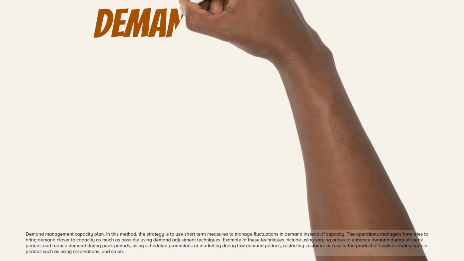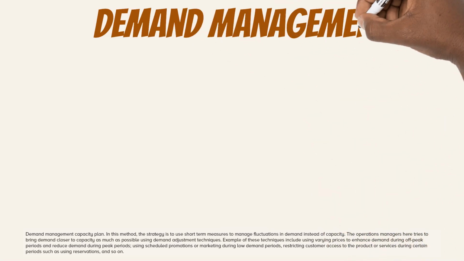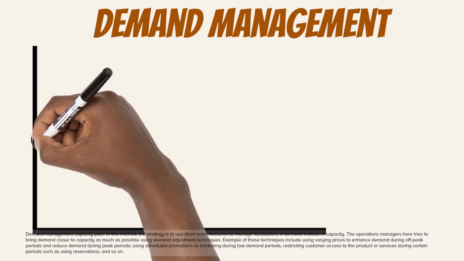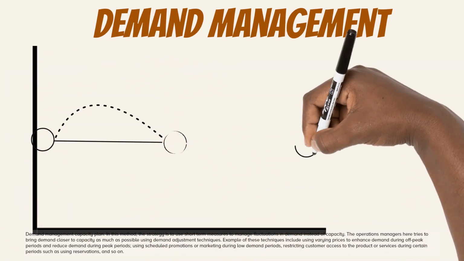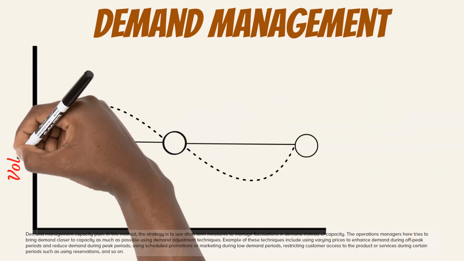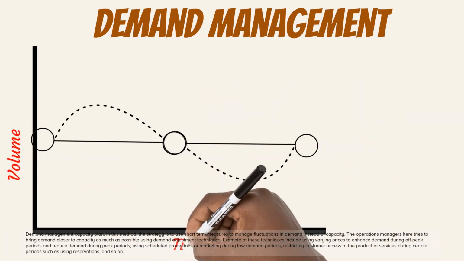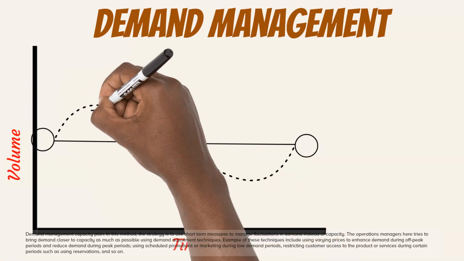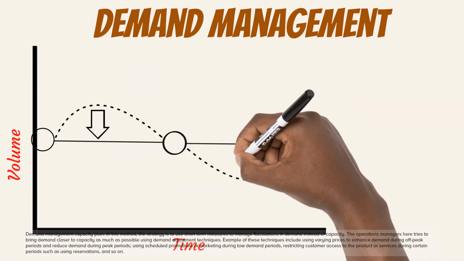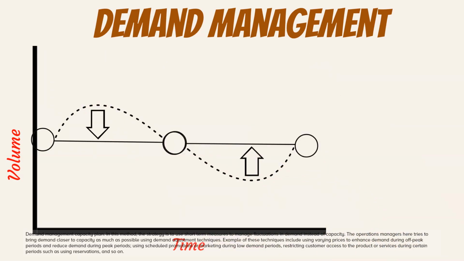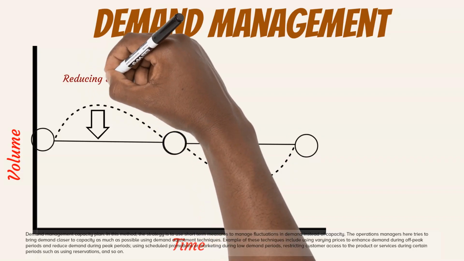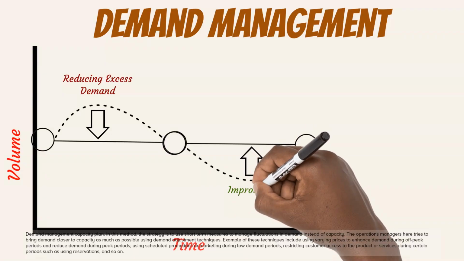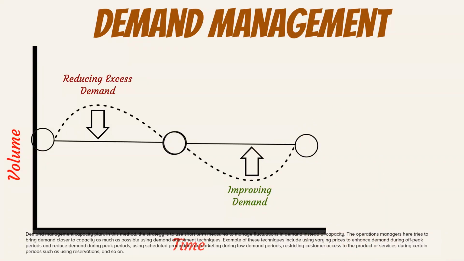Demand management capacity plan. In this method, the strategy is to use short-term measures to manage fluctuations in demand instead of capacity. The operations manager here tries to bring demand closer to capacity as much as possible using demand adjustment techniques. Examples of these techniques include using varying prices to enhance demand during off-peak periods and reduce demand during peak periods, using scheduled promotions or marketing during low demand periods, restricting customer access to the product or services during certain periods such as using reservations, and so on.